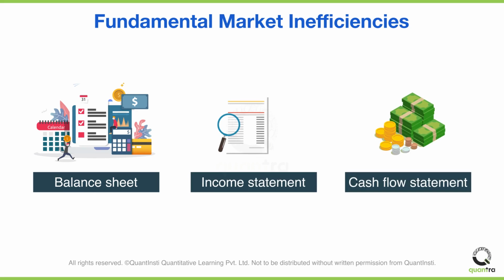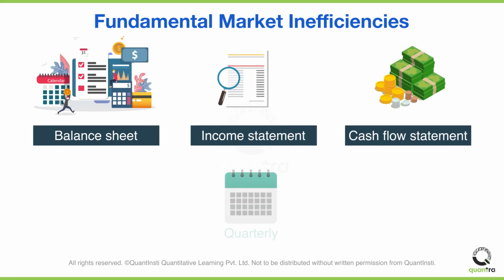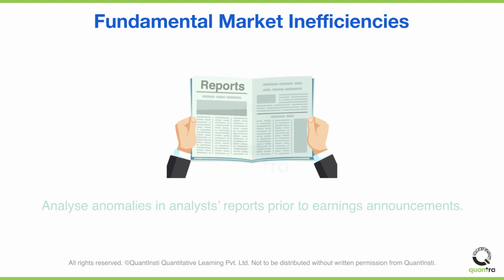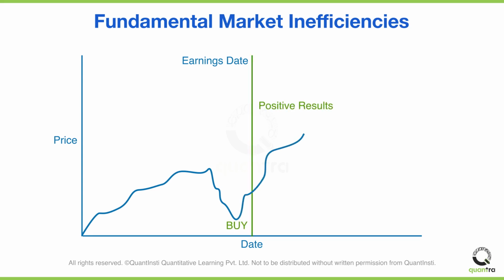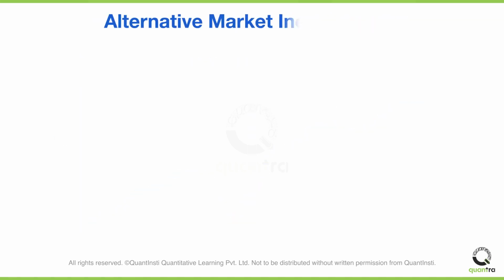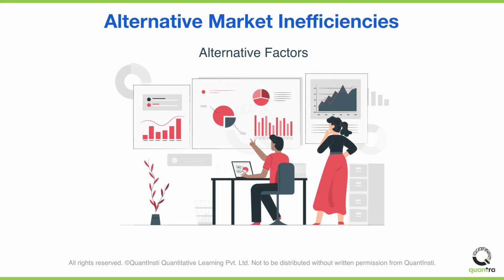Trades related to US companies usually focus on the quarterly reporting period. One typical approach is to analyze anomalies in analysts' reports prior to earnings announcements. In many cases, the market prices are impacted by the earnings expectations. So if we can detect anomalies, we can sometimes predict an earnings surprise that drives the market in an unexpected direction. Alternative data is a wide field in its own right and leaves ample room for creative thinkers.